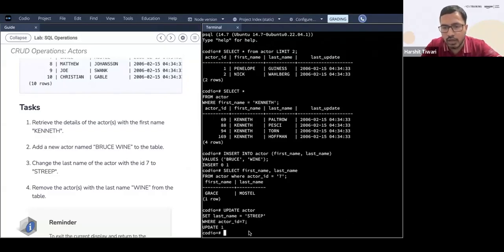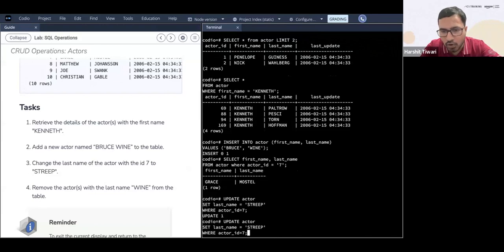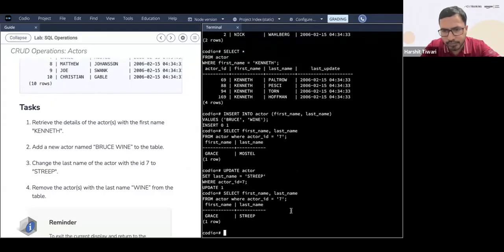Now let's quickly check whether it has been updated or not, right? Let's see, select first name. There you see, right? Now the last name has been changed. Earlier it was Grace Mostel. That has been updated to Grace Streep, right? So that is your update, right?